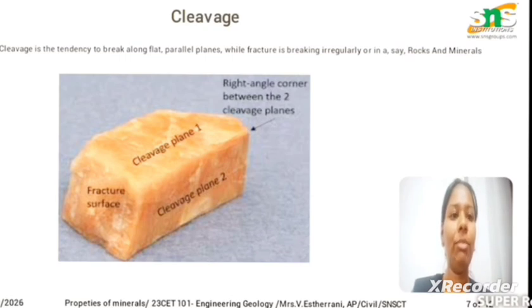It is nothing but a fracture that is made on a mineral. If the cleavage is more, then the hardness of the mineral is less. So the cleavage should be less in a mineral. Cleavage is a tendency to break along a flat or plane surface, while fracture is breaking irregularly.